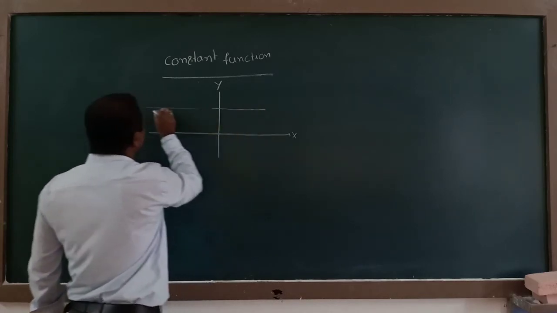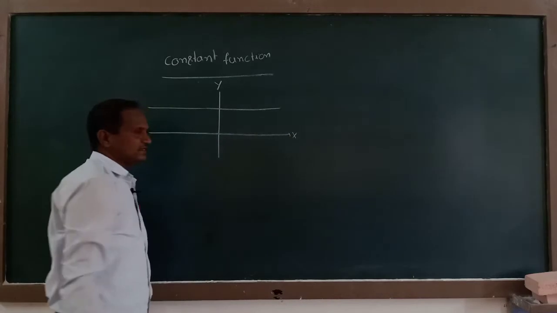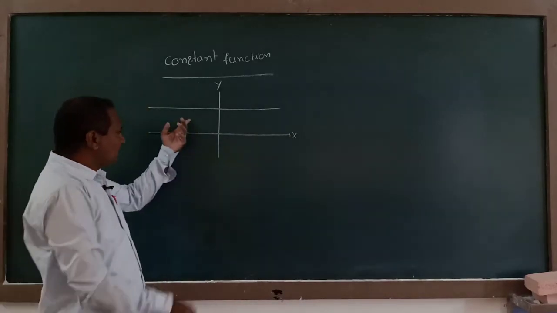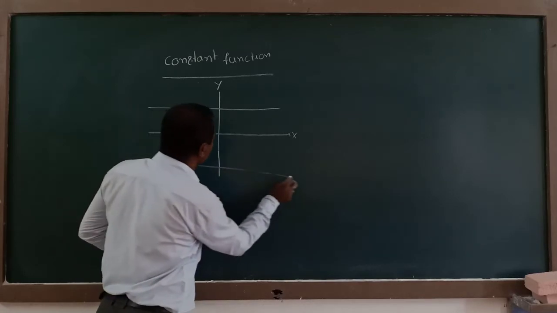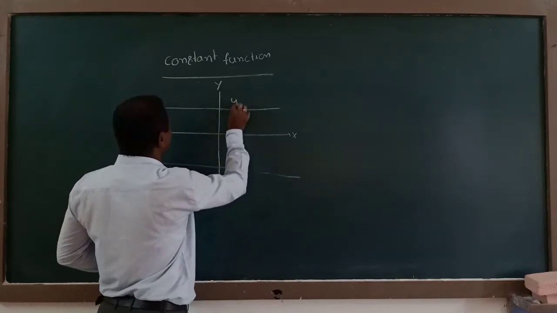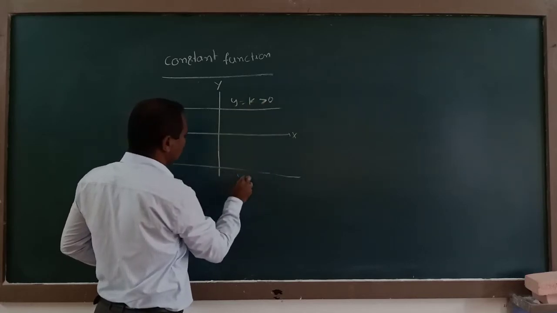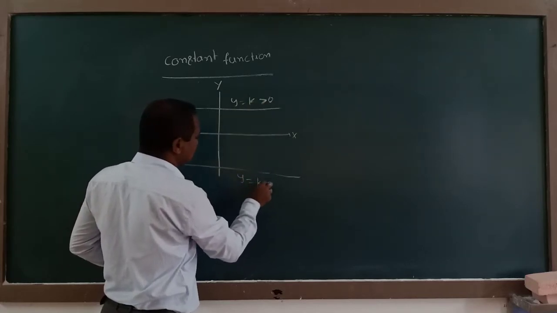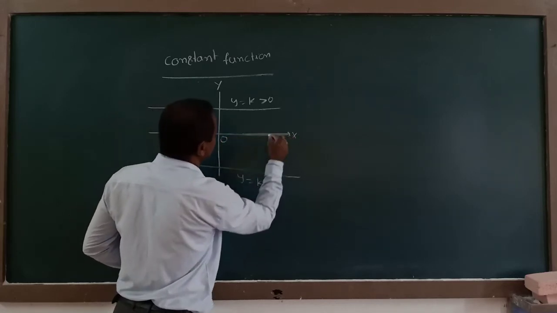A constant function always represents a line parallel to the x-axis. It may lie above or below. Here y is equal to k, it is greater than 0. Here y is equal to k, it is less than 0. Here is the point of intersection of the x-axis and y-axis.